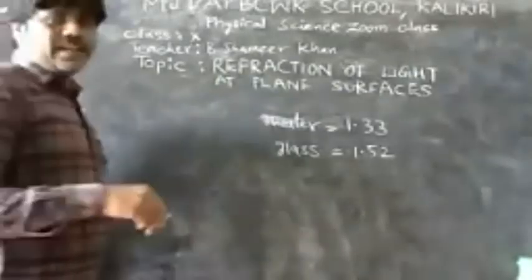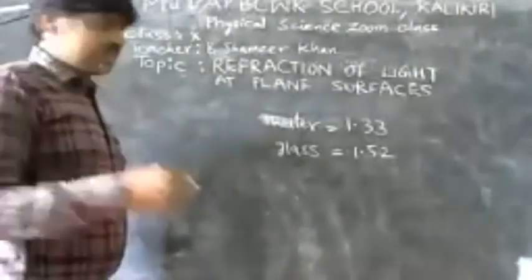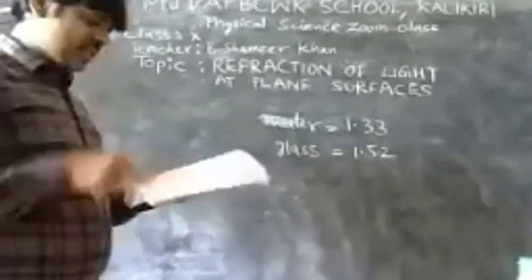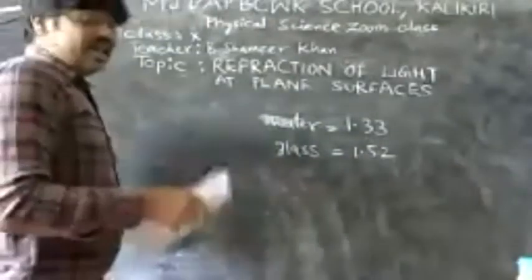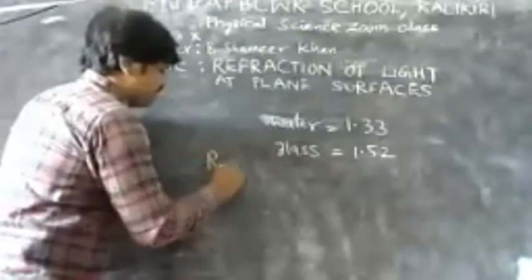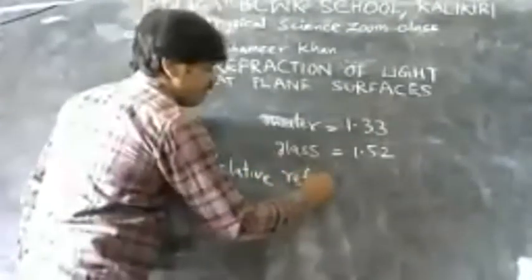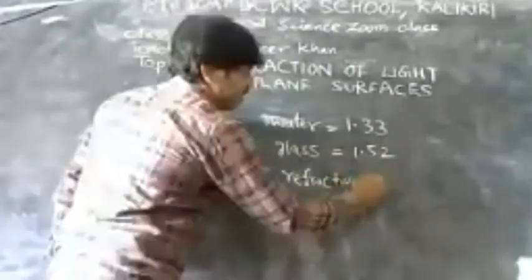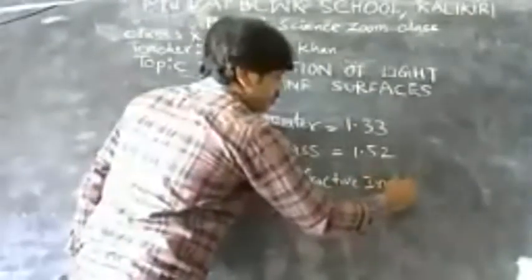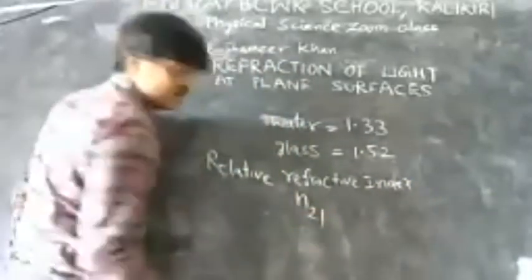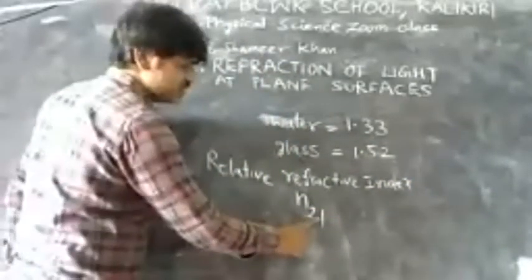If you find the relative refractive index, here two mediums are there, that is n21. Two mediums are there, second medium and first medium.